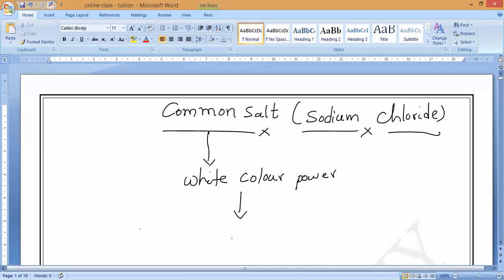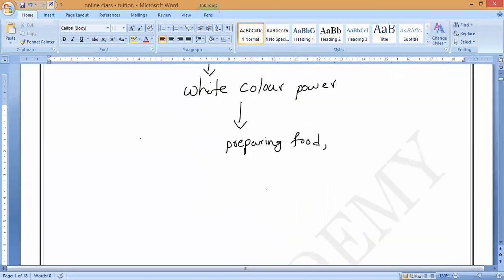What is its main use? Preparing food, especially cooking vegetables and pulses.